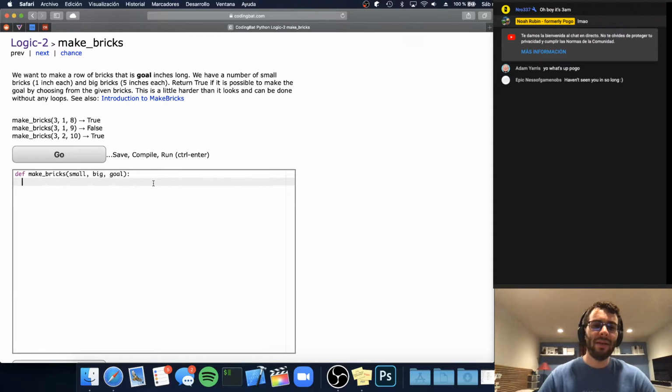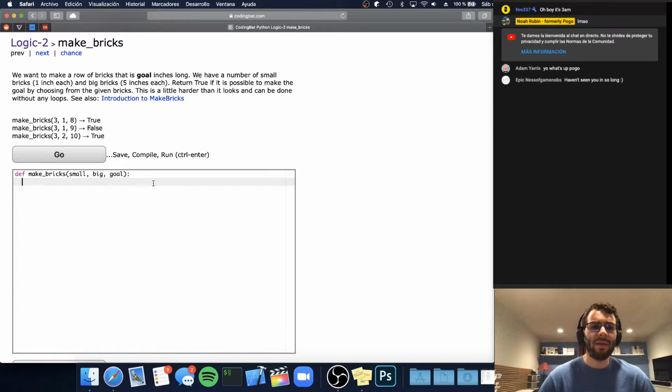The basic idea is that we have these 2 bricks, one's 1 inch, one's 5 inch. We have some number of them, and we just want to determine if we can make something that's goal inches long. The first thing, obviously, is if the bricks aren't long enough: if we have one big brick and the goal is 6, well, we can't, we only have 5 inches, and the goal is 6.